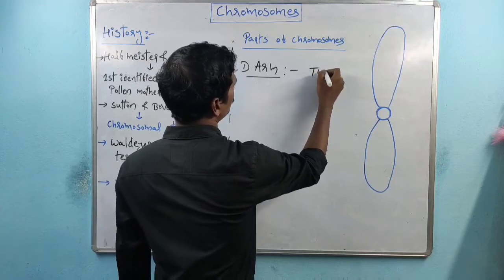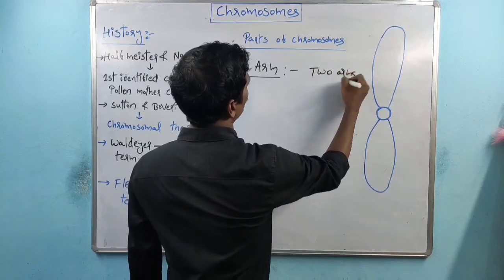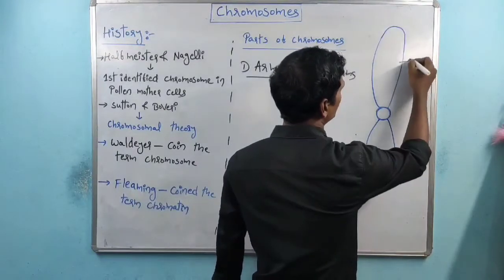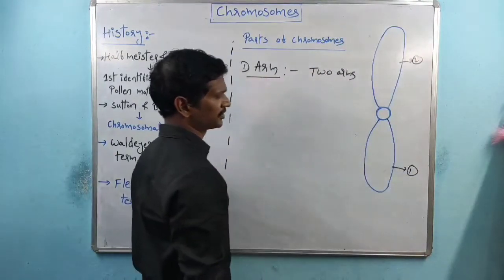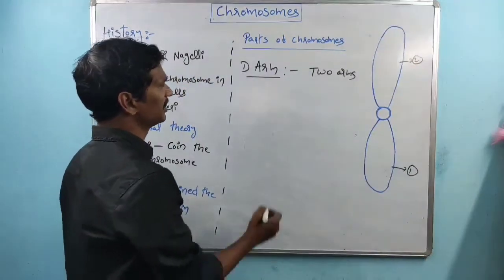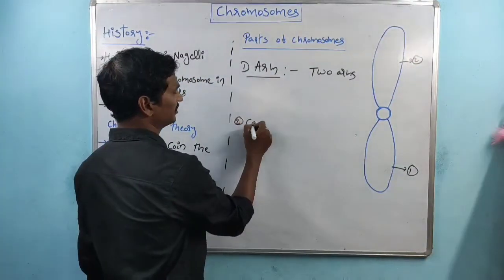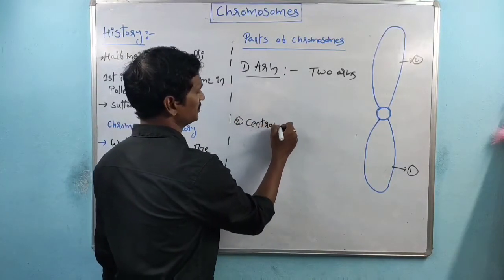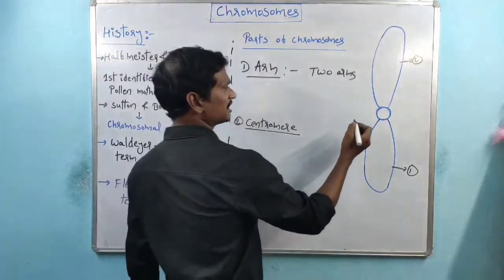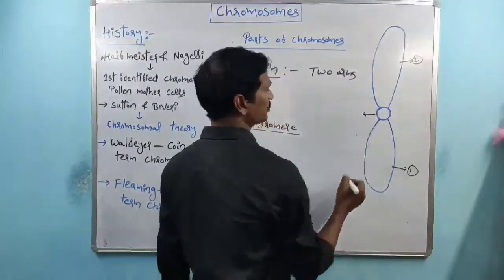This is the first arm, and this is the second arm, right? And the chromosome has the centromere. Whatever the center part is, this part is the centromere.